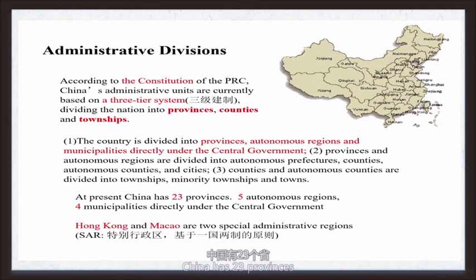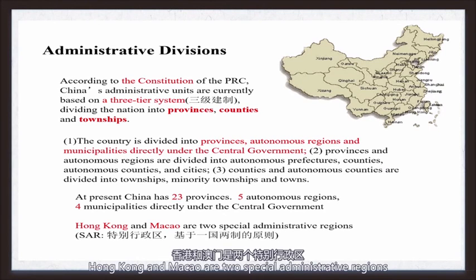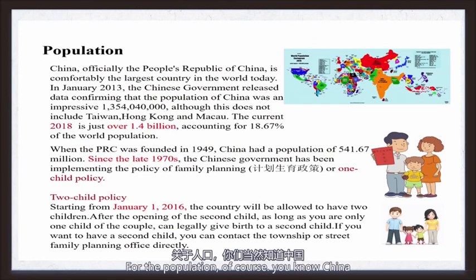At present, China has 23 provinces, 5 autonomous regions, and 4 municipalities directly under the central government. Hong Kong and Macau are 2 special administrative regions. For the population, of course you know China, officially the People's Republic of China, is comfortably the largest country in the world today.